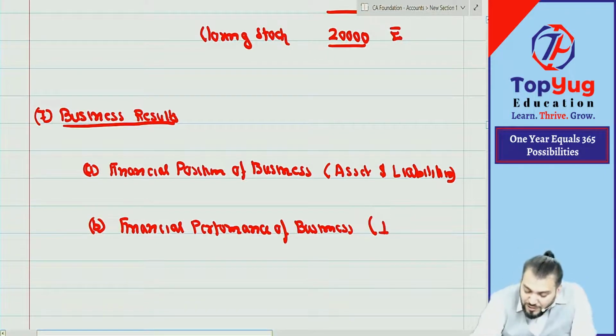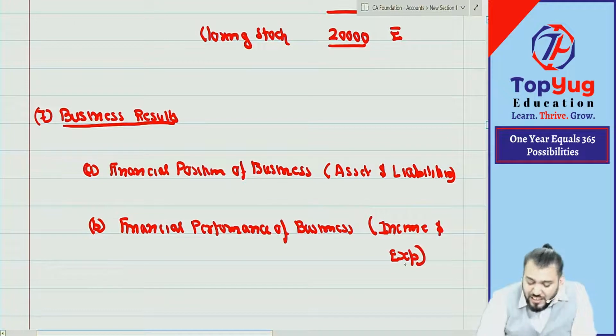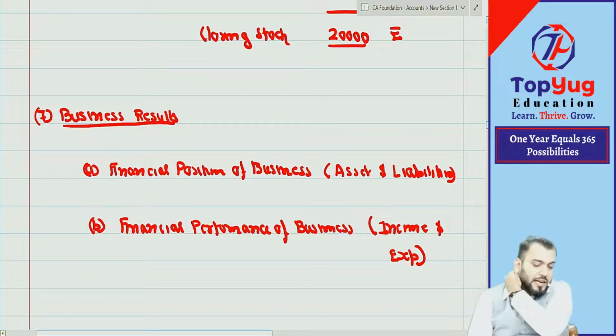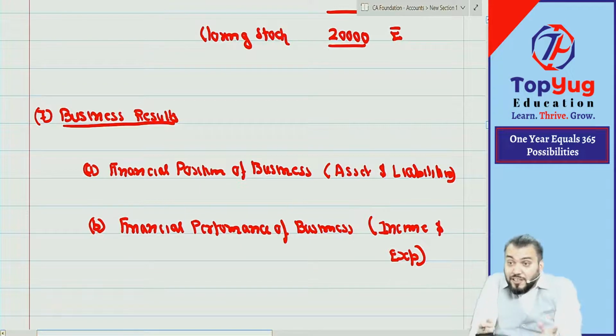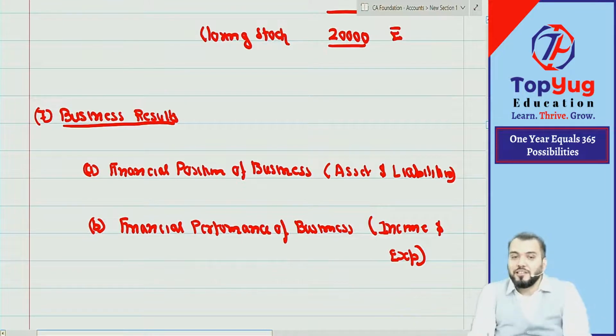So basically we try to communicate asset, liability, income and expense. This information is given to the user of the financial statement. I hope you have understood business result.